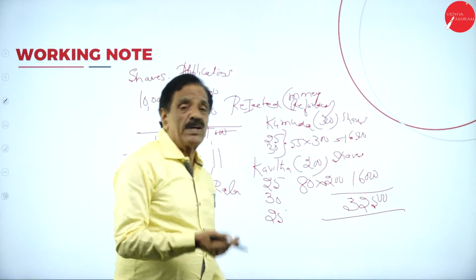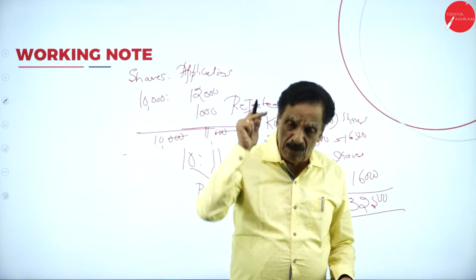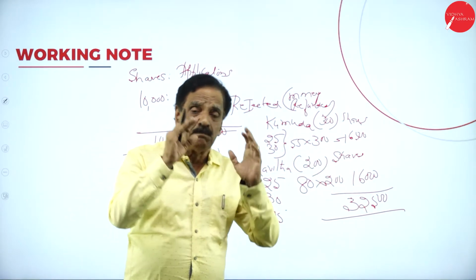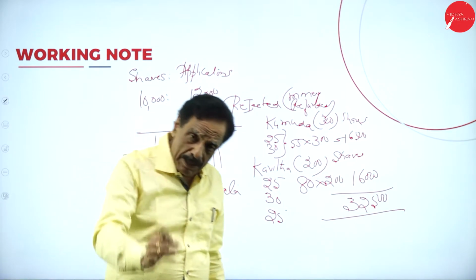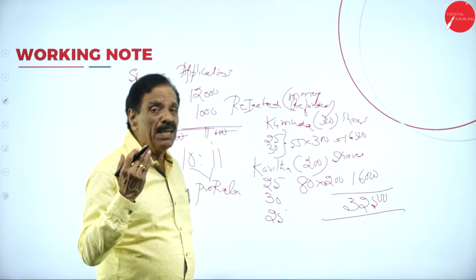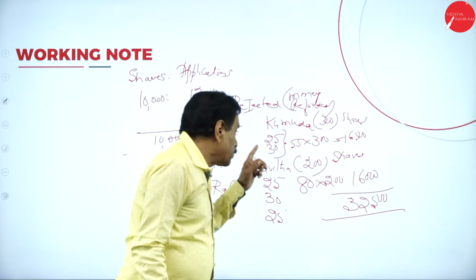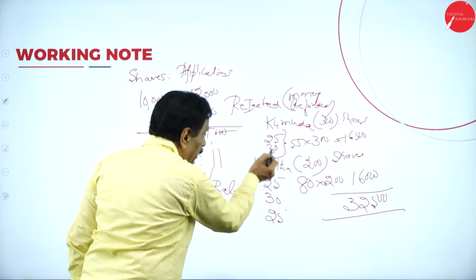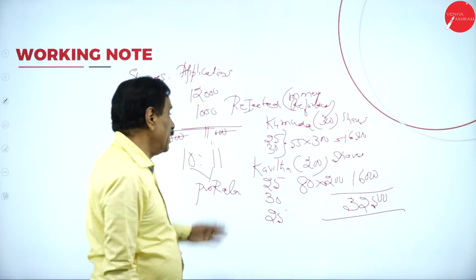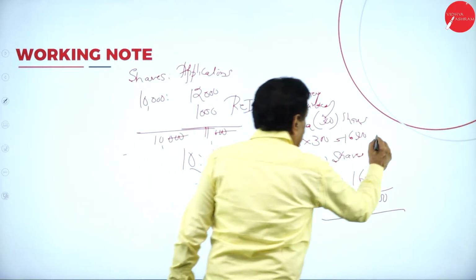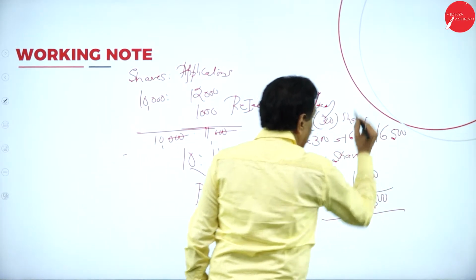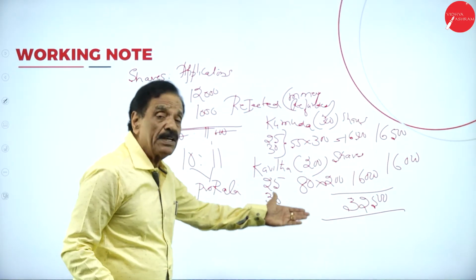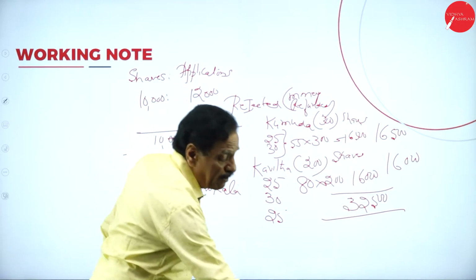You may ask the question why the premium is not taken into consideration. If she fails to pay the allotment money, which includes the premium, then only it is taken into consideration. Because she already paid the allotment money, she already paid the premium. That's why premium will not be considered. So she fails to pay the first call and the final call, whereas she already paid application fees and 30 on allotment. How much already paid? 16,500. This lady paid how much? 16,000. Totally we received 32,500. This goes in favor of the company.